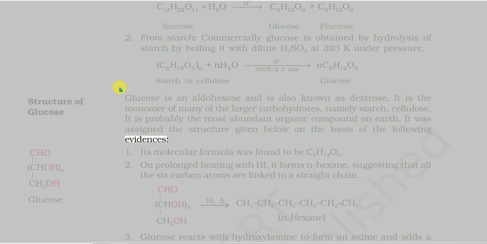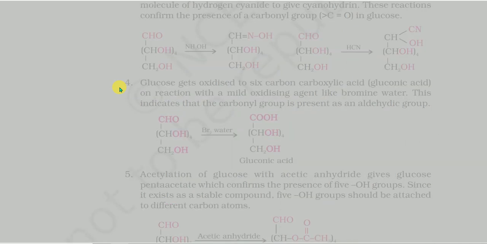1. Its molecular formula was found to be C6H12O6. 2. On prolonged heating with HI, it forms n-hexane, suggesting that all the 6 carbon atoms are linked in a straight chain. 3. Glucose reacts with hydroxylamine to form an oxime and adds a molecule of hydrogen cyanide to give cyanohydrin. These reactions confirm the presence of a carbonyl group, C=O, in glucose.